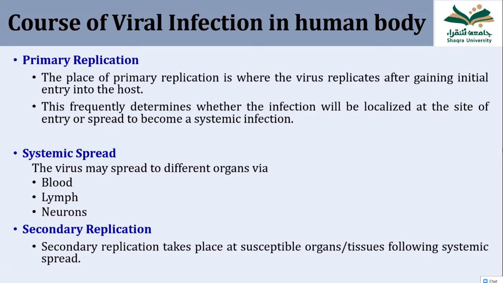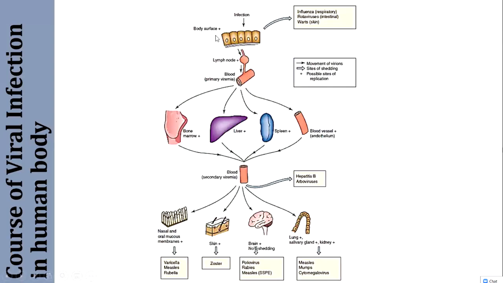So now the next point is how the virus multiplies and causes infection inside the body. So here it is given. Before this slide, I will try to explain all these things on a photograph. See, when infection occurs, at the site of the infection, the virus multiplies. That is known as primary multiplication. And after multiplying at the local site, it enters the body either through the lymphatic or through the blood vessel.